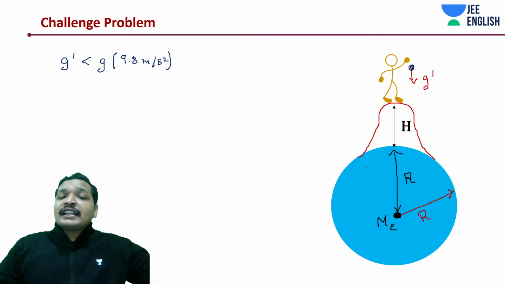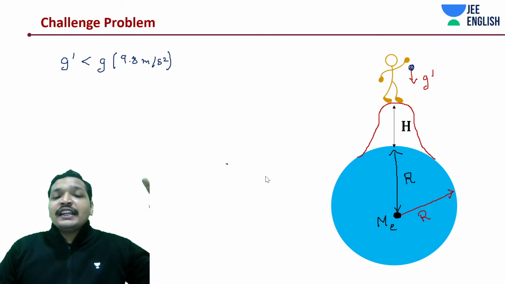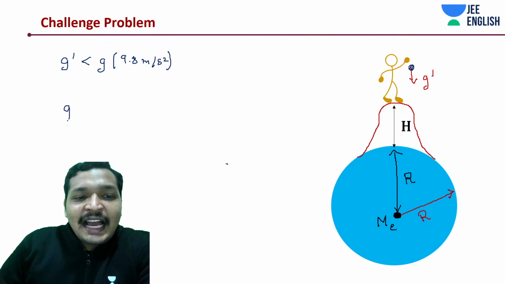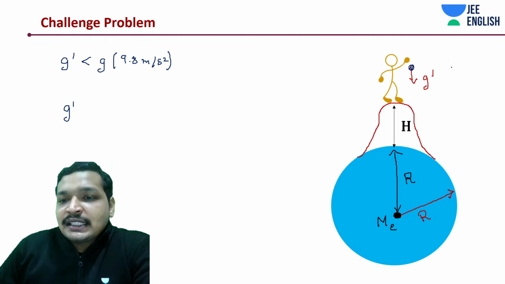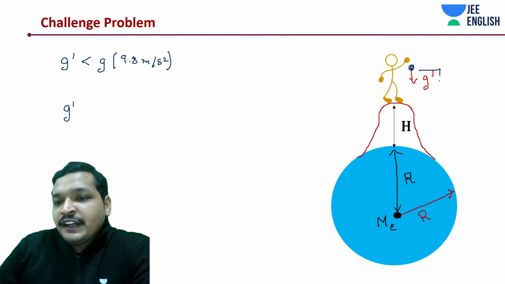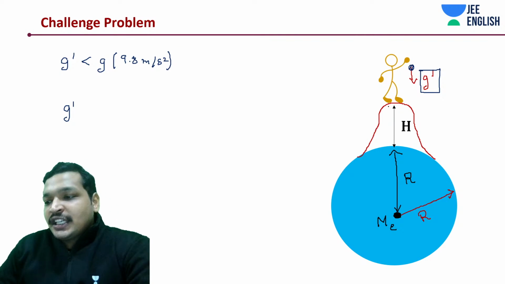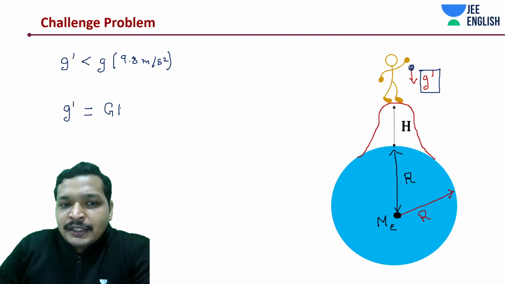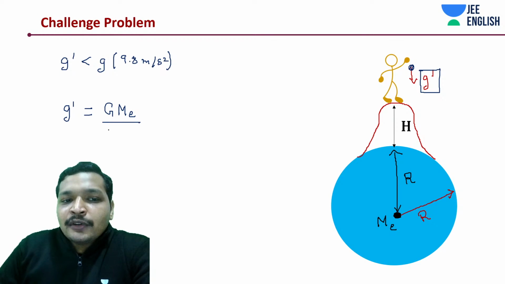Now, what is your gravitational field? Your gravitational field G dash, we are measuring this gravitational field experienced by a body at that height h, which is going to be G into M, where M is the mass of Earth. What about the distance?